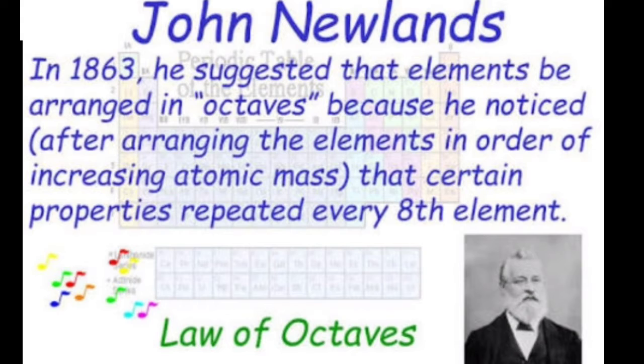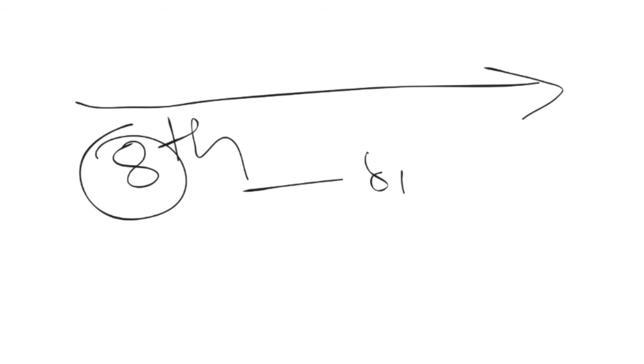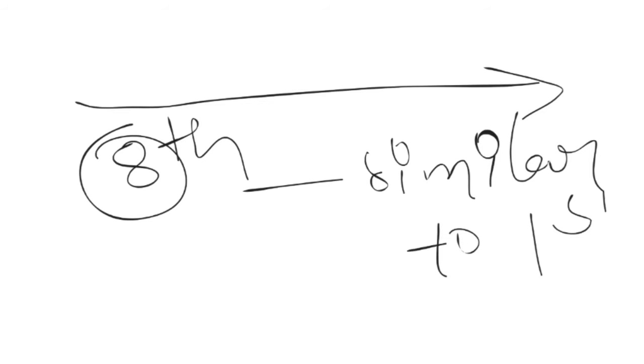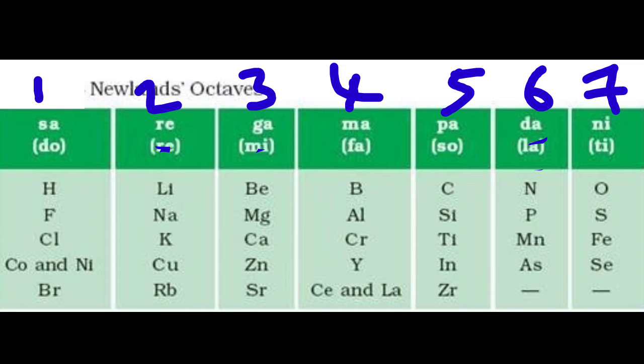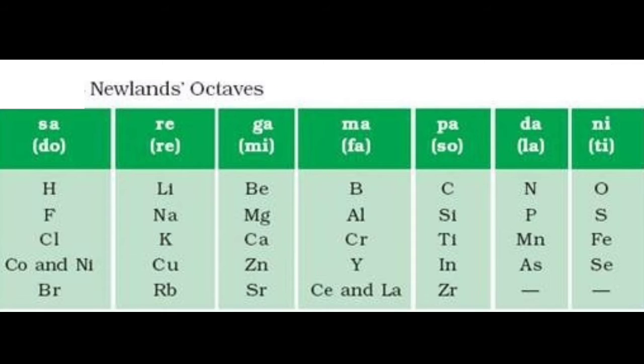According to Newland, when the elements are arranged in increasing atomic masses, the property of the eighth element is similar to the property of the first element, for 56 elements. After arranging the 1 to 56 elements, he found that every eighth element had properties similar to that of the first.